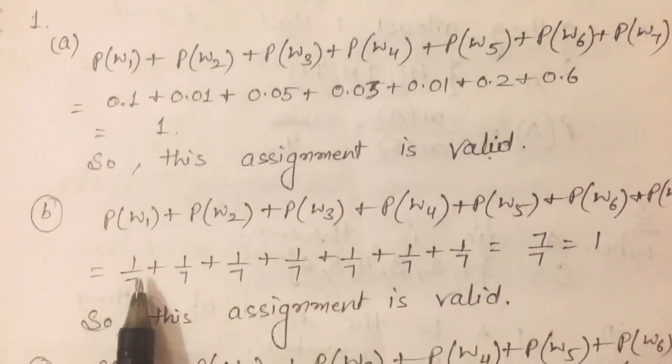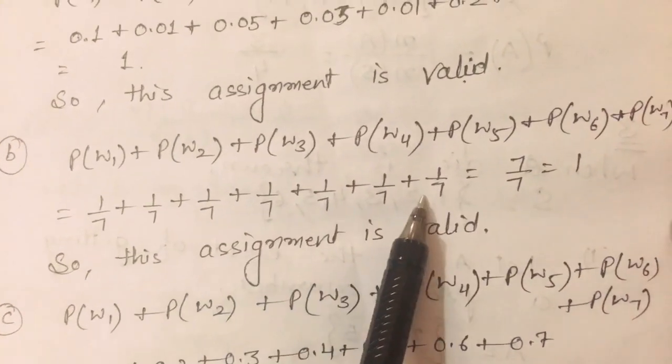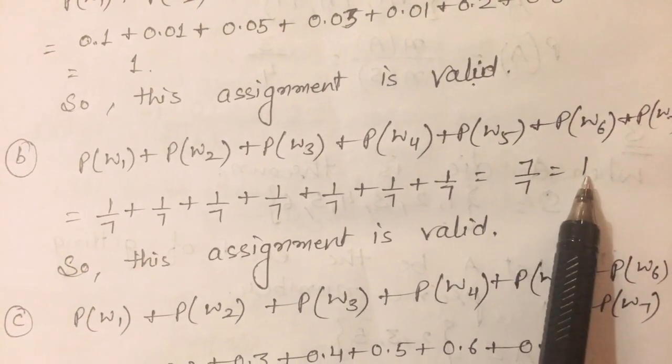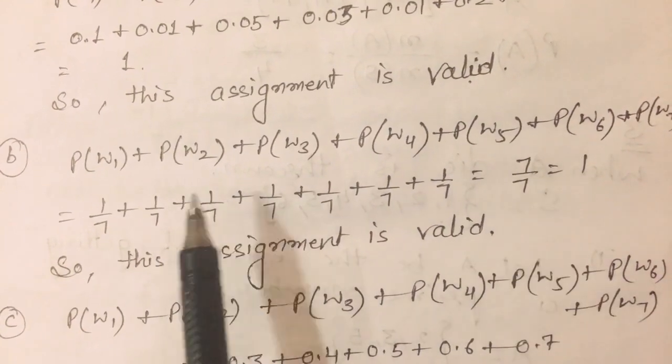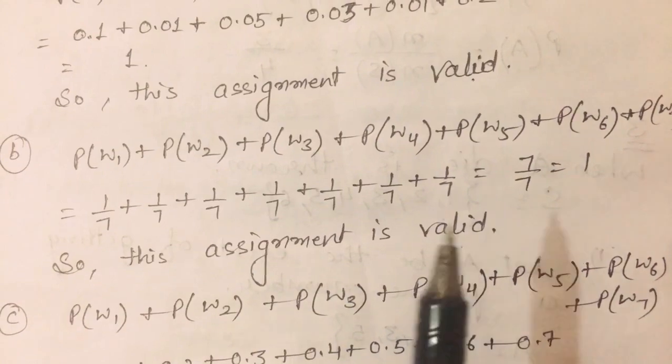Now come to the second part. Each outcome is given 1 by 7, 1 by 7, 1 by 7. So after taking their sum, we will get 1. That means their sum is 1. So this assignment is also valid.